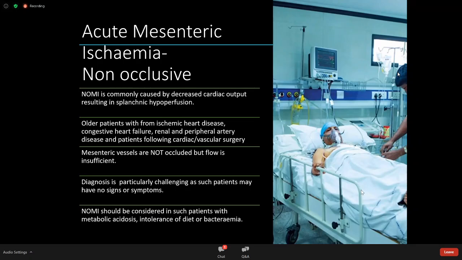And this can be very difficult to assess because the patient might be intubated. You get no meaningful information from examining them, and it might be difficult even to get them into the CT scanner. But if they have prolonged hypoperfusion of their gut, it can develop into frank ischemia and necrosis. And in a patient in ICU, that's going to be fatal.